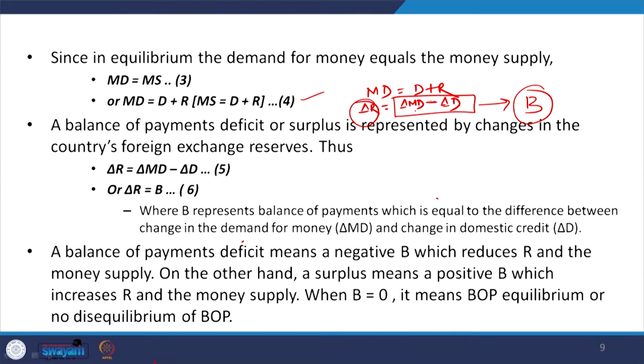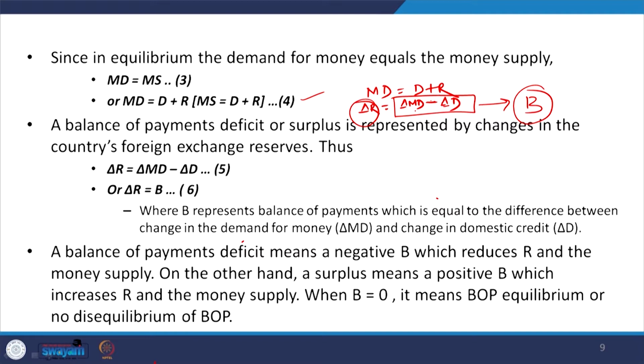When we have a negative B, that means the change in D is higher than that of MD. Okay. So that reduces the reserves of the country.